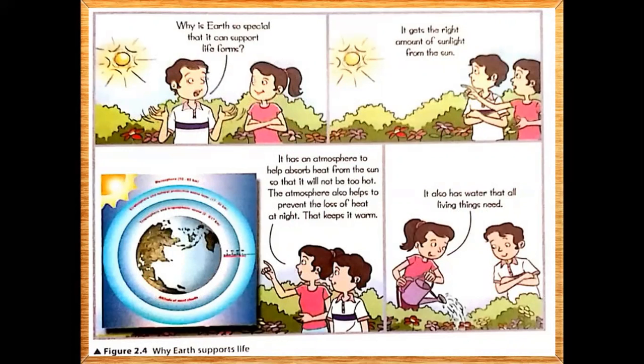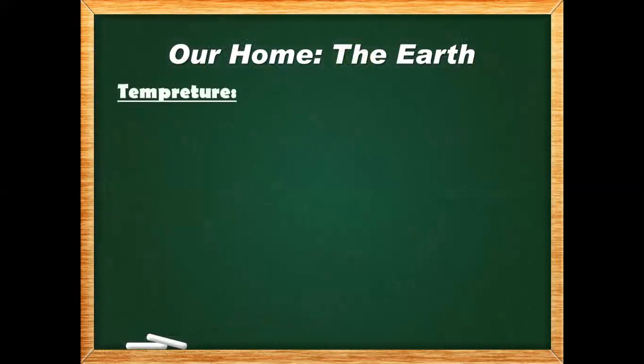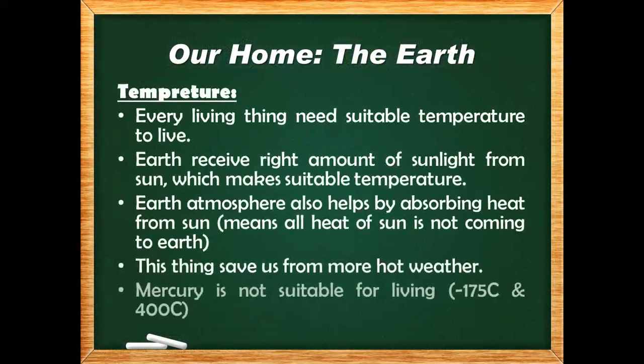The atmosphere also helps to prevent the loss of heat at night. So at night the heat can get lost and the night is cooled down. That keeps it warm. So the atmosphere keeps the Earth warm, but in a limited way. Now the Earth is saying it also has water that all living things need. Earth also has water, which is needed for living.